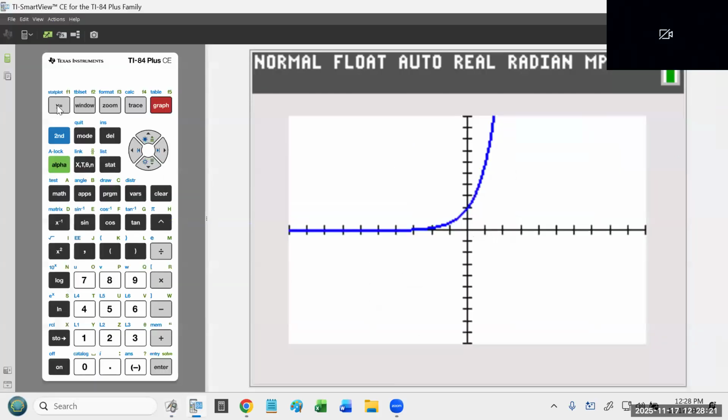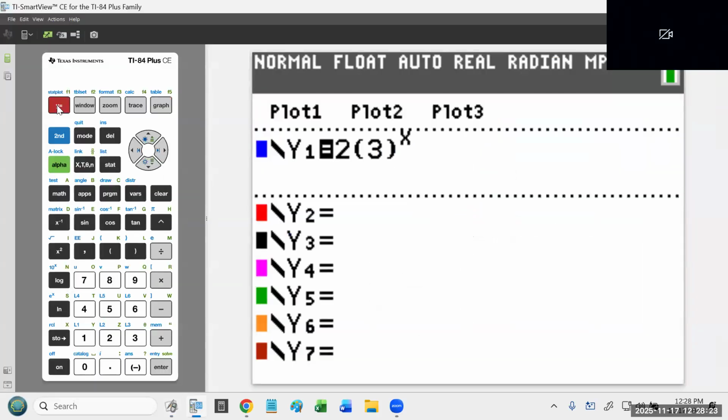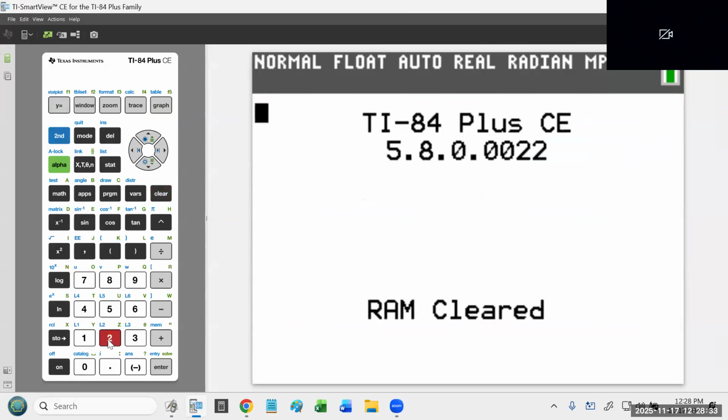So I'm going to go to my calculator, hit y equals. I'm going to clear that function out. By the way, if you ever don't want to deal with having to clear things out, remember you can always reset the calculator. 2nd, plus, 7, 1, 2. That's another, I would argue, even more effective way of clearing the calculator.